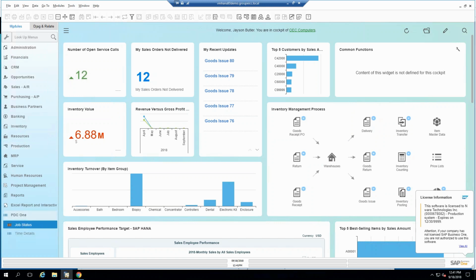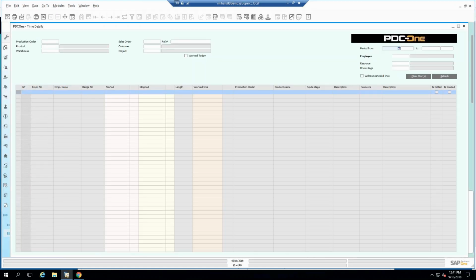So PDC-One, as I mentioned, has a job status. The time detail screen, why would we have a screen called time detail? Well, people being people, and I'm not saying your people would do this, right? Not at all. I'm sure your people never make a mistake. But it could be that when I go in one morning, I forget to scan on a job. Or when I go to lunch, I leave quickly, I've got a doctor's appointment, and I forget to clock out on that job. And then the clock runs for no reason, and it's going to throw my costing out of whack.